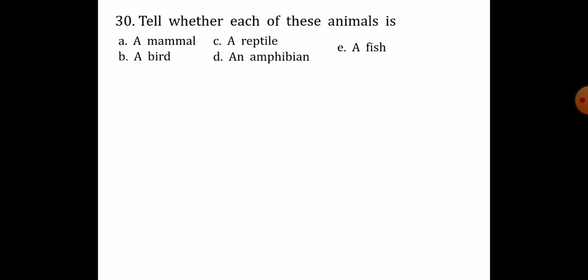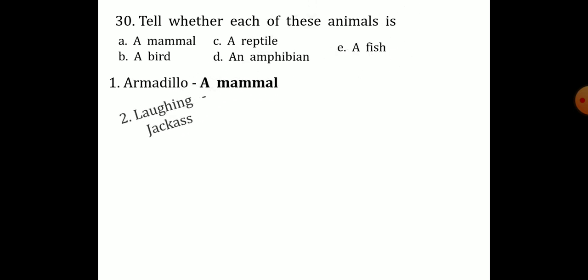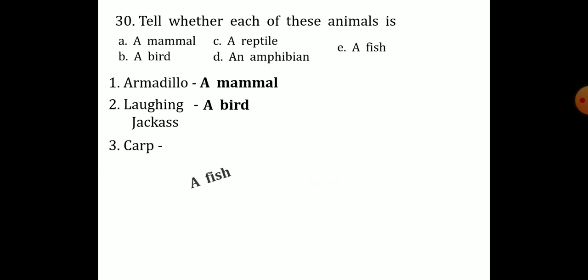So let us see the first animal. Armadillo. Armadillo, it is of which type? So the answer is a mammal. The second one, laughing jackass. It is a type of bird. And the third one is carp. It is a type of fish. And the fourth one is toad. It is a type of amphibian.